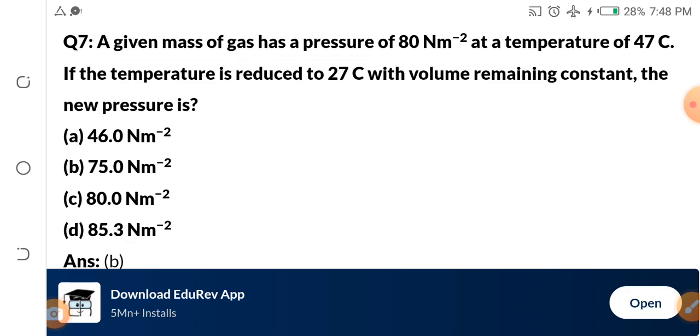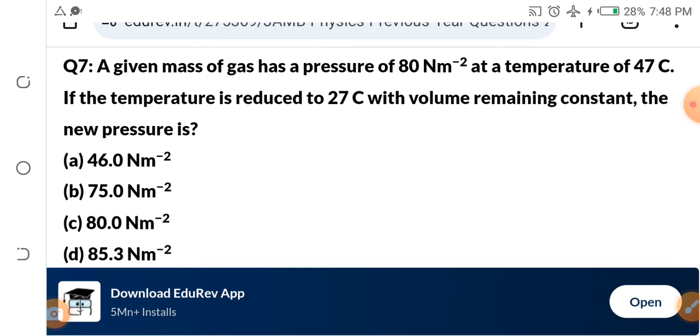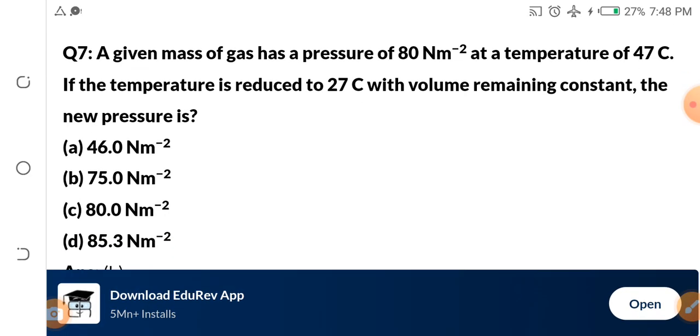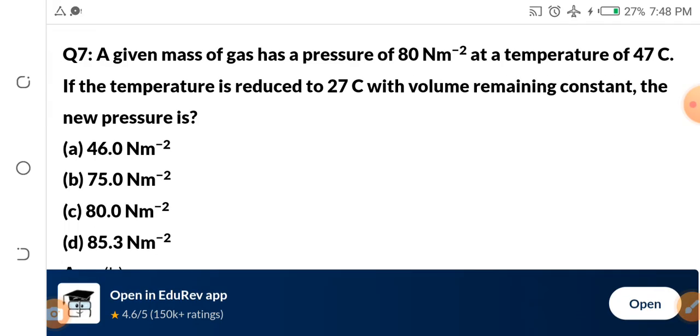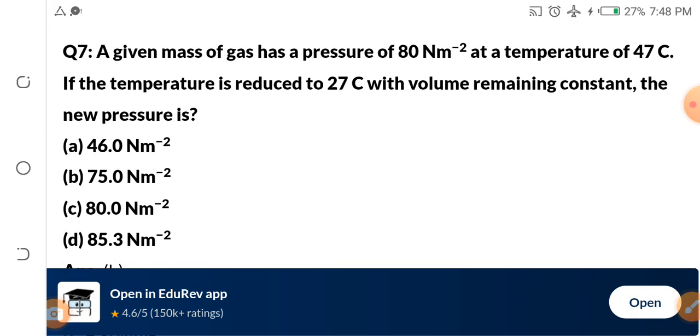Okay, let's look at this question. A given mass of gas has a pressure of 80 at a temperature of 47 degrees centigrade. If the temperature is reduced to 27 centigrade with volume remaining constant, the new pressure is dash. The pressure was 80 and the pressure 1 is 80. Temperature T1 is 47. Then the temperature T2 became 27. If the volume is constant, what will the P2 be?